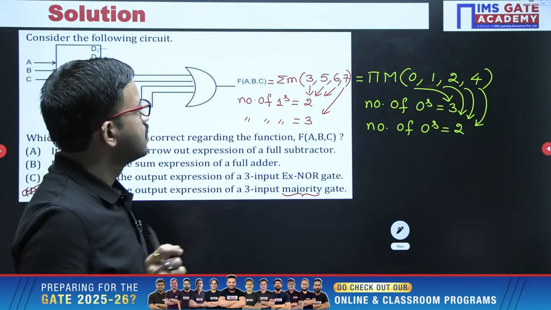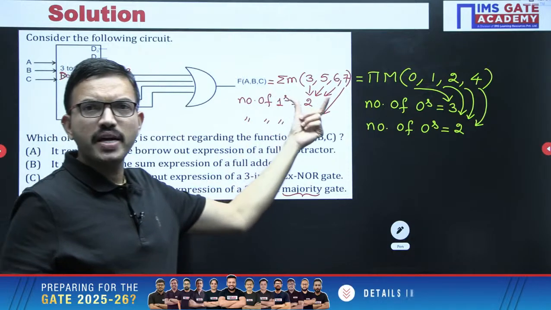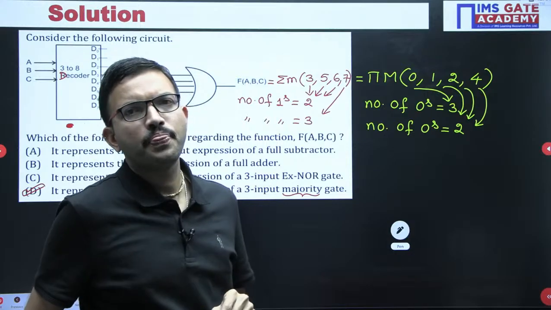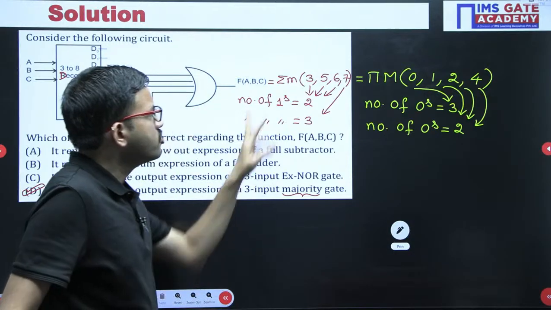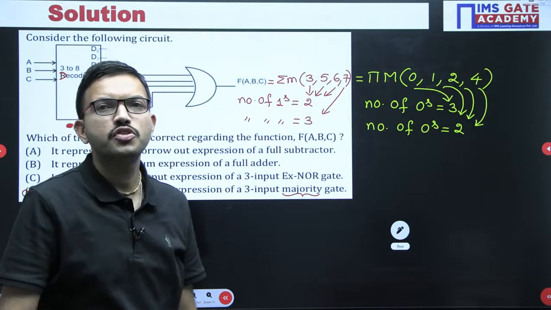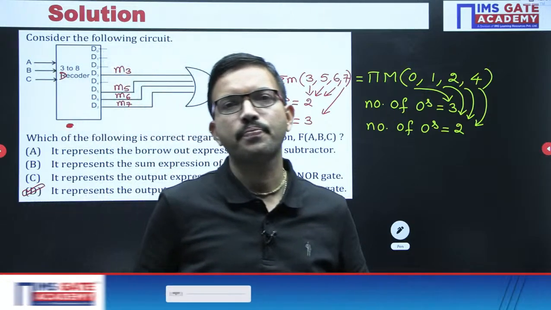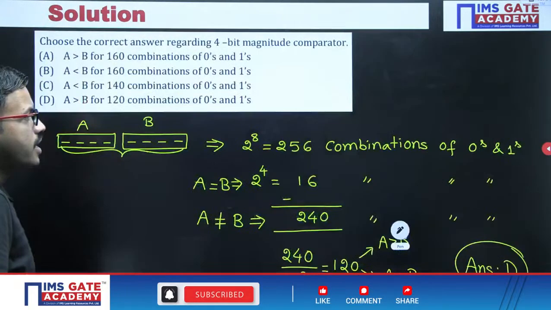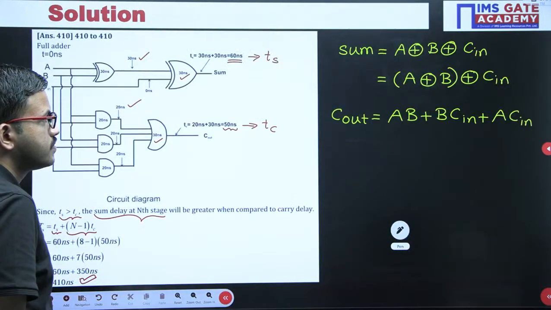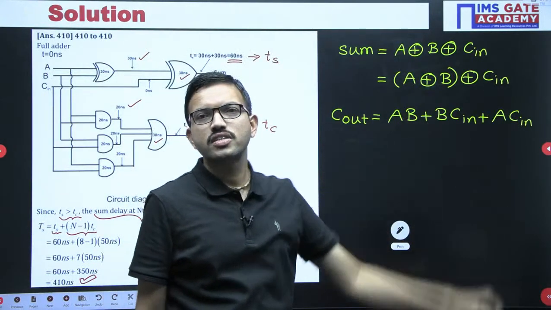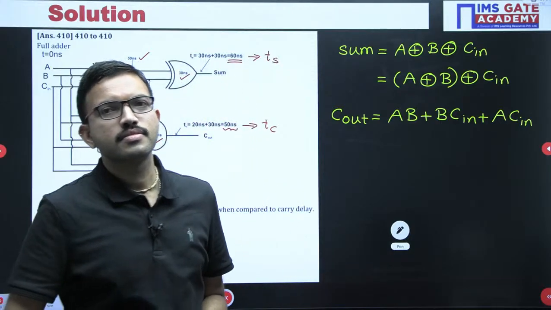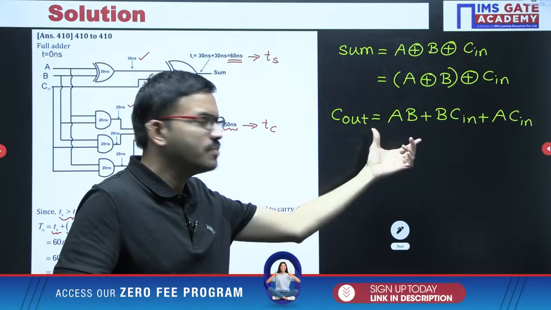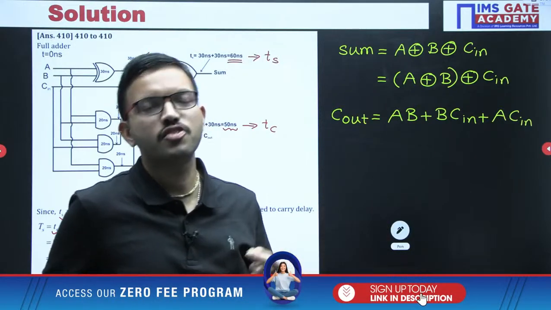Regarding this particular expression, all of you do the simplification by using K-map. What equation will you get if you do the simplification by using K-map? You will be getting a function like this, or not? Definitely you will be getting it like this. All of you just verify. That is nothing but the carry out expression of your full adder.